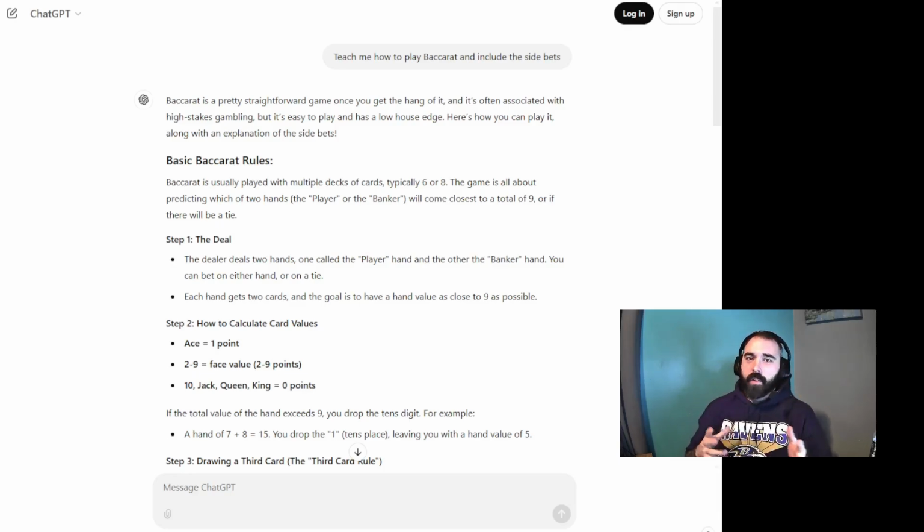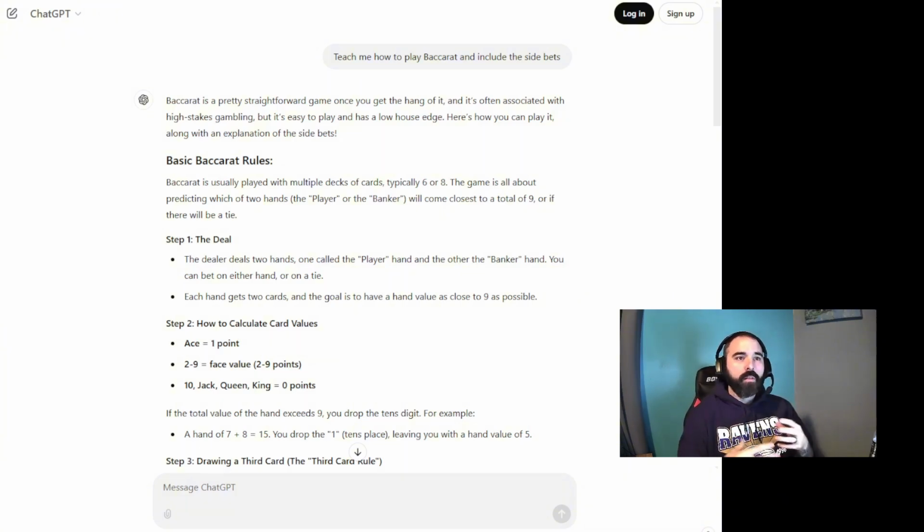Today we're going to try to focus on Baccarat. I have played a little bit of Baccarat, but haven't played too much. I know some of the basics of it. So what I've done today is I've used ChatGPT to help us with the rules and try to understand it and maybe get a little bit of the basic strategies.